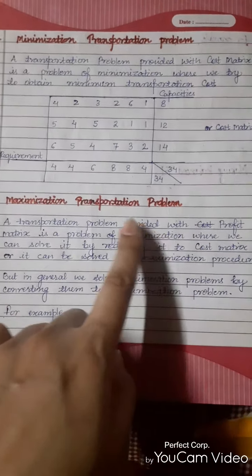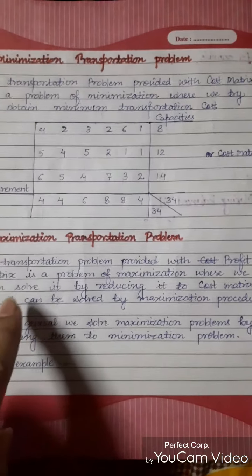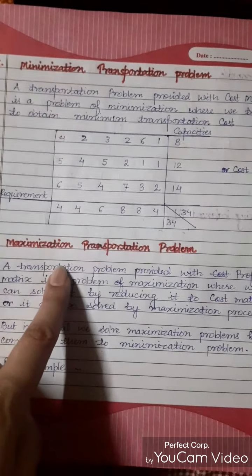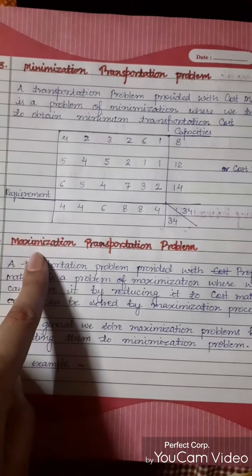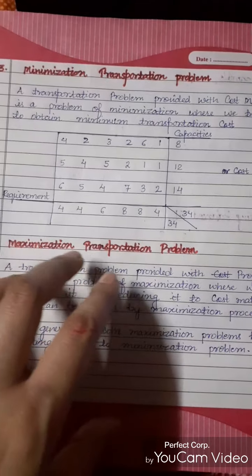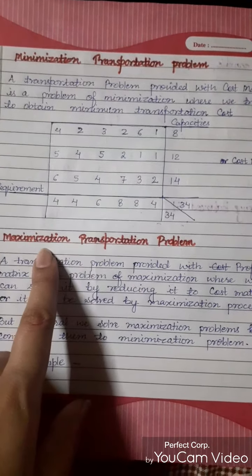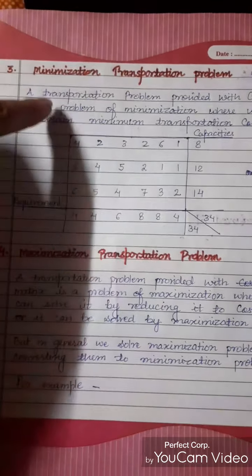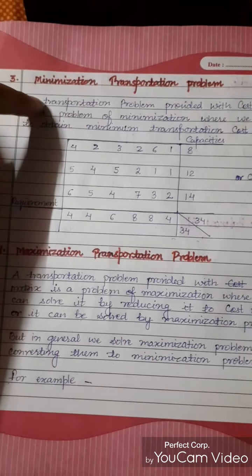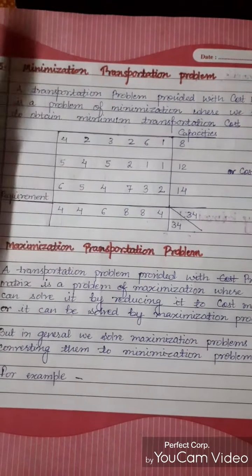That means although we have a method to solve any maximization transportation problem by a maximization model, if we don't want to use that model, then we can just go with the minimization transportation model. So what we have to do is a single simple step.